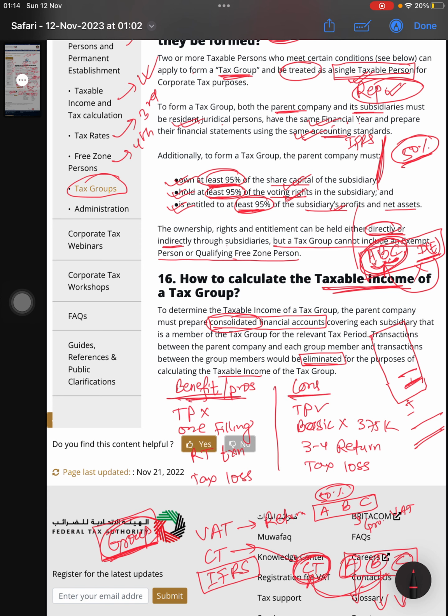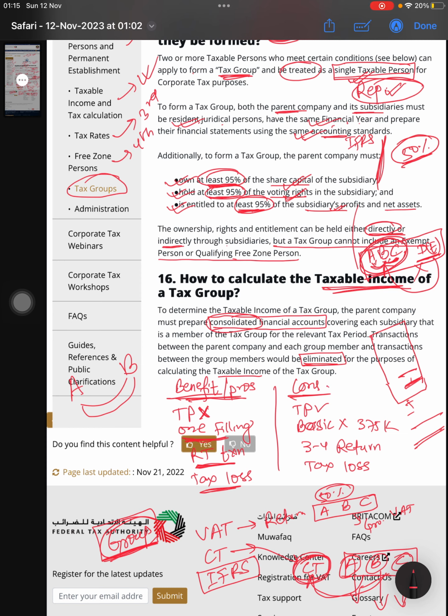For the benefits part, I will say there will be no transfer pricing if you are within the A, B entity. If there are intergroup transactions, then you don't have to go for the transfer pricing for each transaction. Okay, so there will be only one filing, and the related party transactions. If you have a lot of related party transactions within the AB, then you better go for the tax group. And also there is a tax loss. Okay, I will explain this one later on.